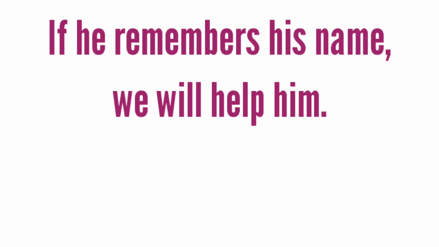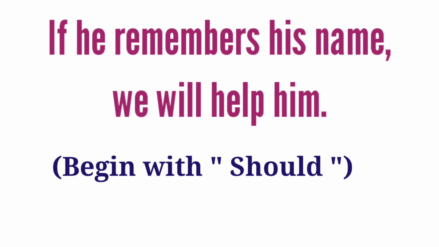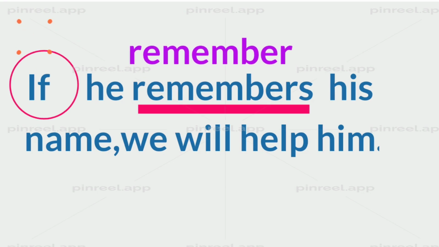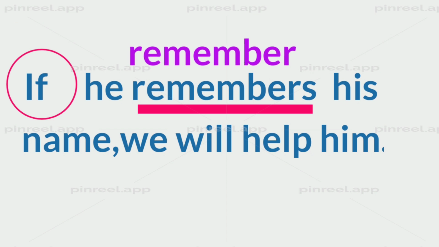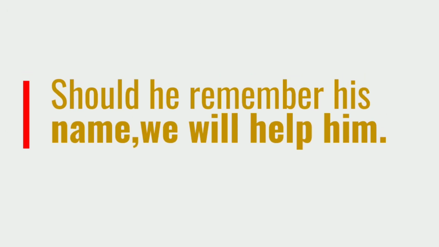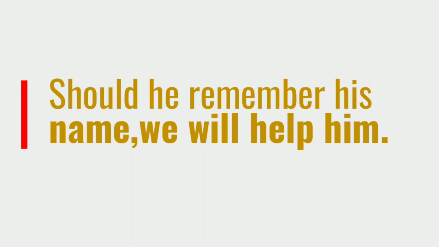If he remembers his name, we will help him. Begin with should. Now cancel if, replace the if with should. The word remembers should be changed to remember because should is already past tense. We have to write with the present tense remember. The answer would be, should he remember his name, we will help him.